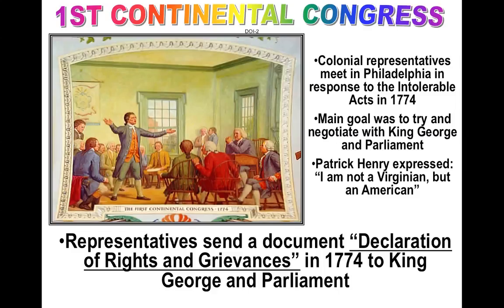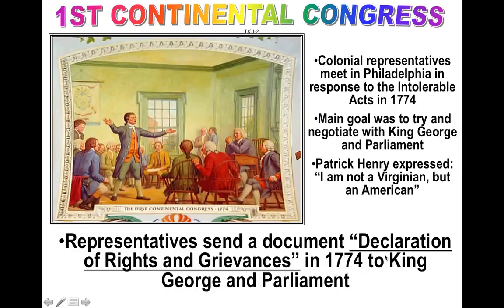The main goal was to try to negotiate with King George and Parliament. A lot of people think that the colonials were like, no, no, no, we're just going to revolution. The colonials did everything possible to try and avoid the revolution. A lot of the rich wanted to make sure the king was still on their side. The king was the flow of their money. But one thing that is starting to happen in the colonies is this independent spirit, this educated spirit, the Enlightenment. Everything is coming about deism, natural rights. And they start thinking of themselves not as British colonists, but as, well, Patrick Henry says it, I'm not a Virginian, I'm an American.